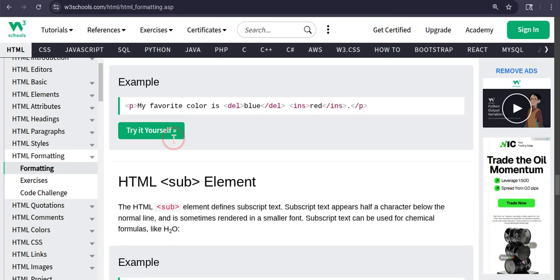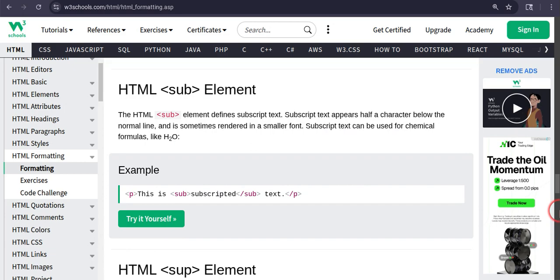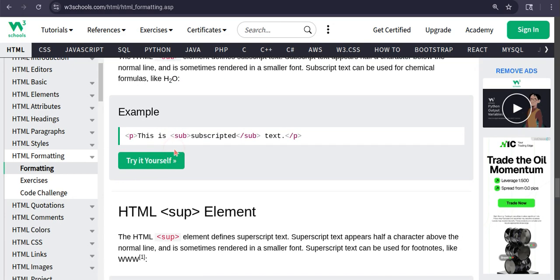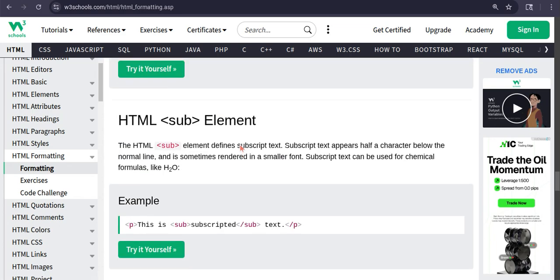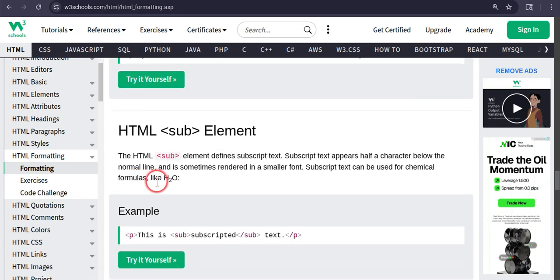So now let's move forward. You can see the bar. We are very near to the end, and soon this video is going to be over. Now the subscript text. There's nothing different from the other HTML. Okay, let me just read it for you guys. The HTML sub element defines subscript text.